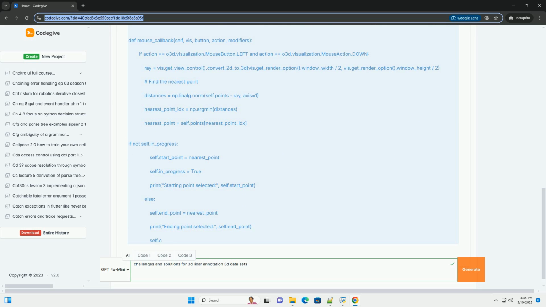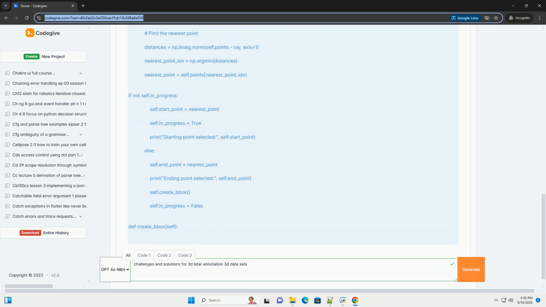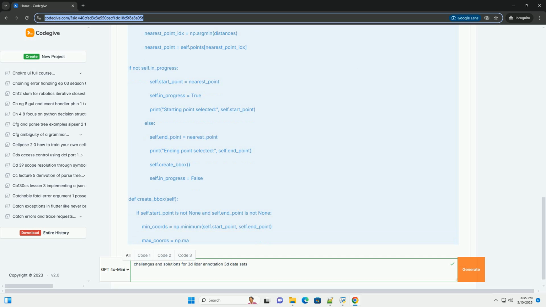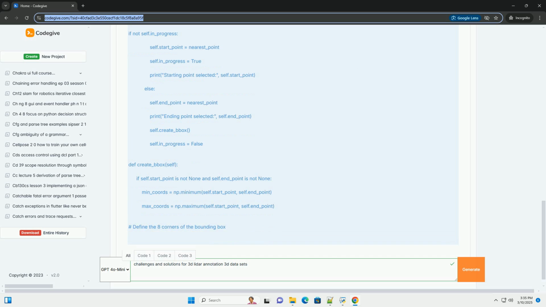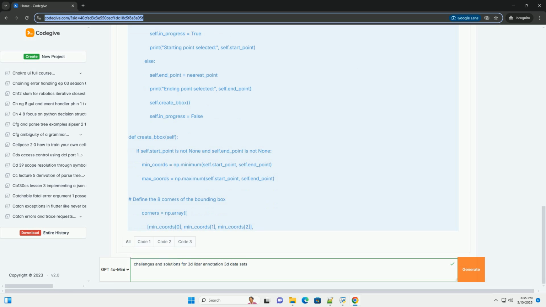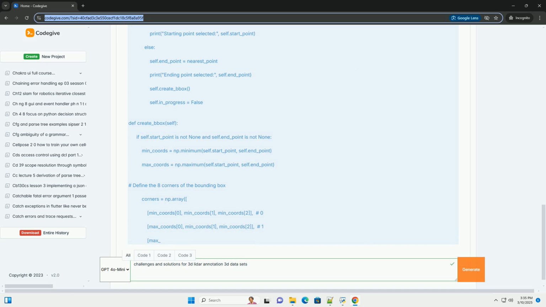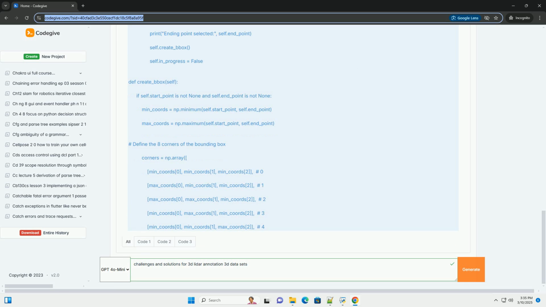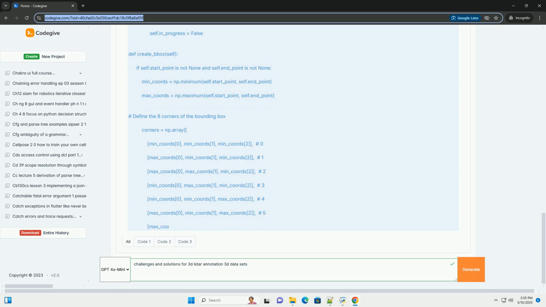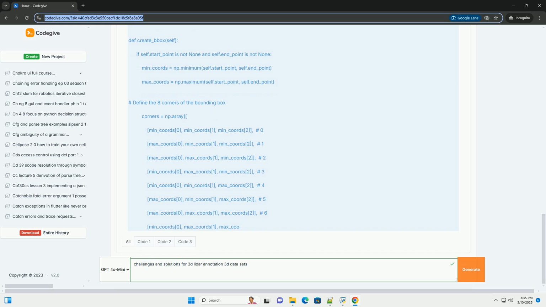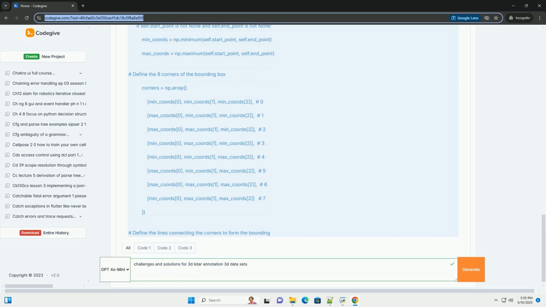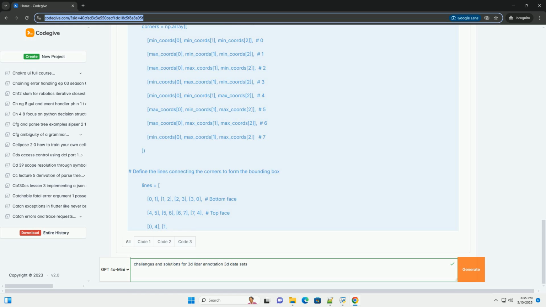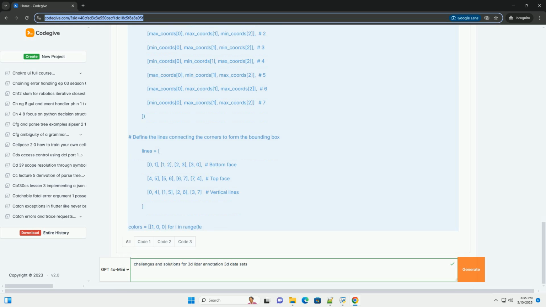Challenges in 3D lidar annotation. 1. Data sparsity and irregularity. Challenge: lidar point clouds are inherently sparse and irregular, meaning the density of points varies across the scene and is often much lower than in 2D images. This makes it difficult to accurately delineate object boundaries. Solutions: Point cloud denoising and filtering. Employ filters like statistical outlier removal, radius outlier removal, or voxel grid downsampling to reduce noise and improve data quality.